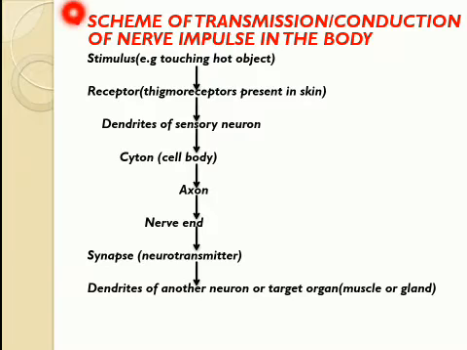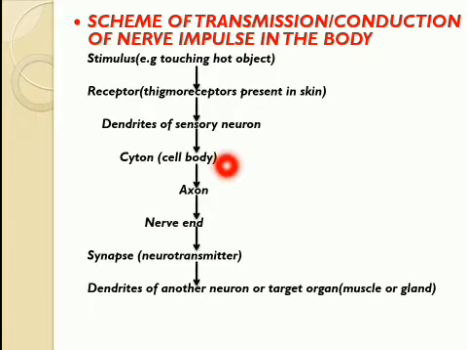Now let us see the scheme of transmission or conduction of nerve impulse in the body. You have seen with the help of a diagram how the stimulus, for example, let us take the example of touching a hot object. This is the stimulus. It is detected or perceived by receptors present in the skin as thigmoreceptors. And the dendrites of sensory neurons present in those receptors detect or receive the information of the hot object and send it towards the cell body by converting it into electrical signals called impulse.